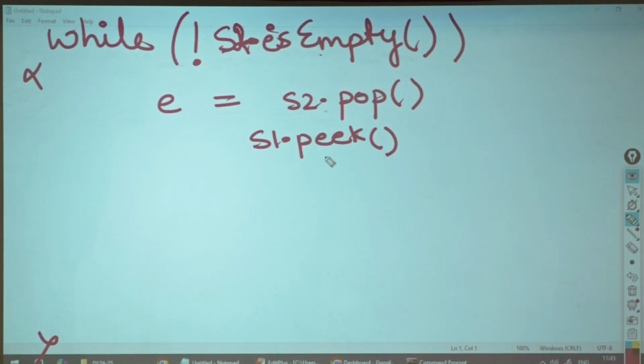Okay. Now what should be the criteria over here? The element should be greater or should it be less? Peak is giving me -1. It is empty right now, suppose. Okay, peak is going to give me -1. You remember when it was empty, it was returning me -1. Correct? So now peak is going to give me -1. What will I write here? The condition.